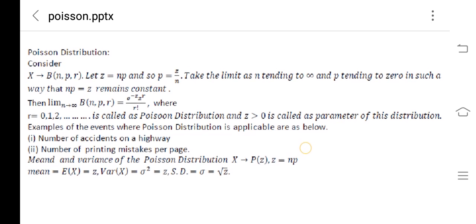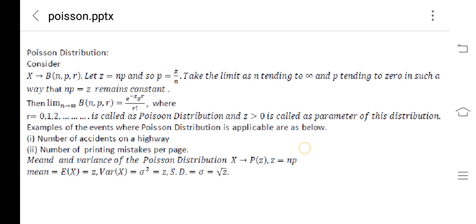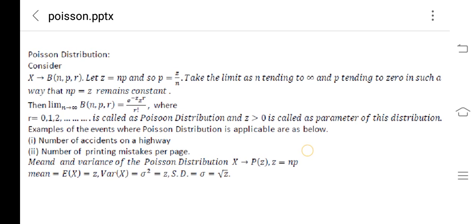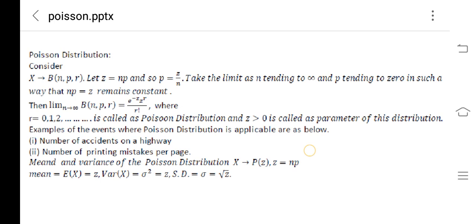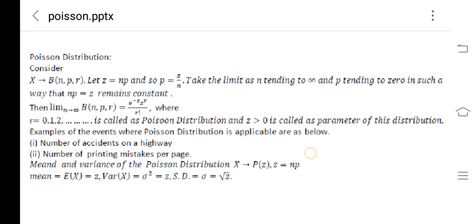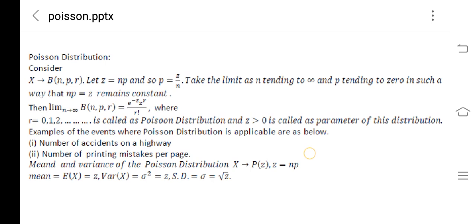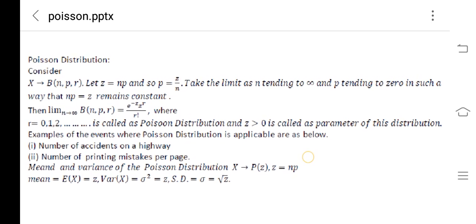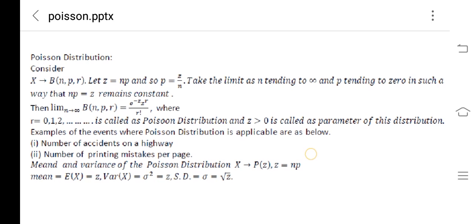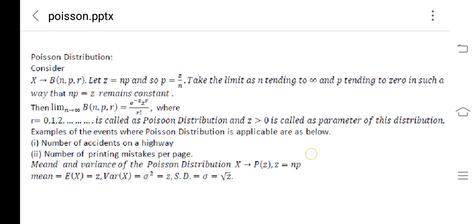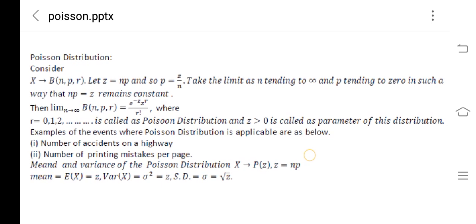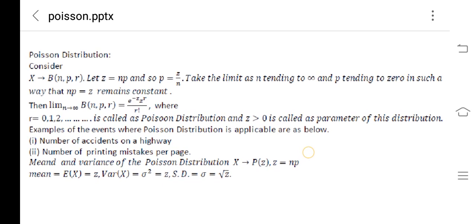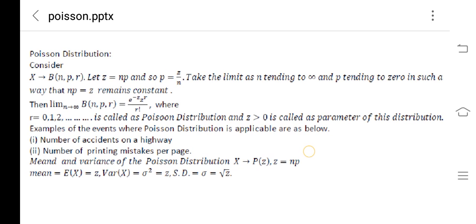Then, as limit n tending to infinity, binomial B(n, p) will tend to e to the power minus z, z to the power r by r factorial, where r is 0, 1, 2, 3, and so on up to infinity. This is called as Poisson distribution, and z, with z greater than 0, is called as parameter of this distribution. So, Poisson distribution is a limiting case of binomial distribution, where n is very large and probability of getting success is tending to 0.